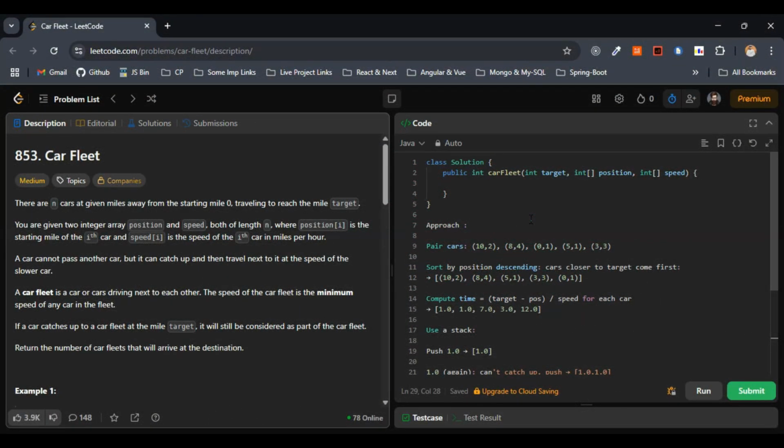Hello everyone, today let's solve problem number 853, Car Fleet. Here, a fleet is nothing but a group of cars. A car fleet is a group of cars that is owned by a certain organization or leased by a business, basically, right? So just keep this in mind.